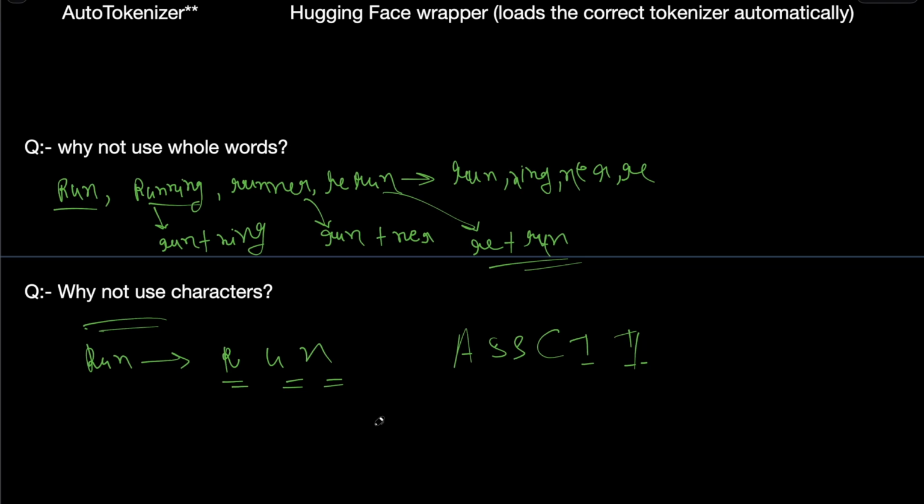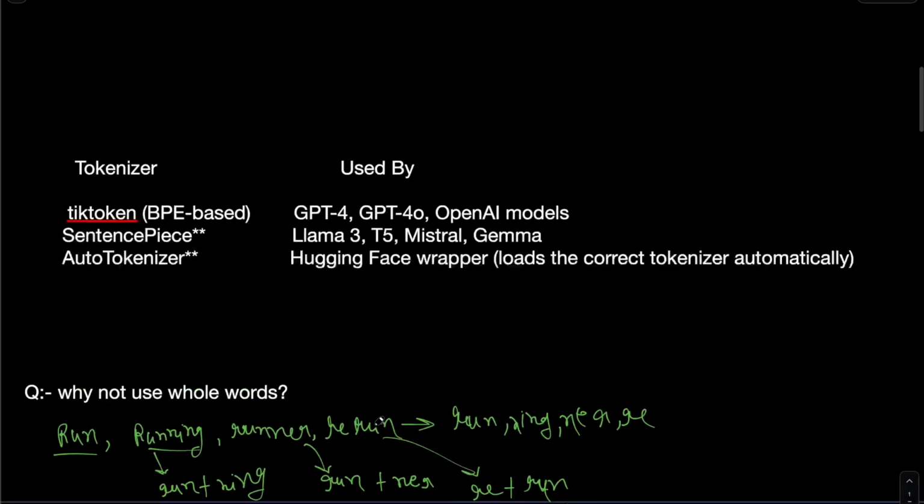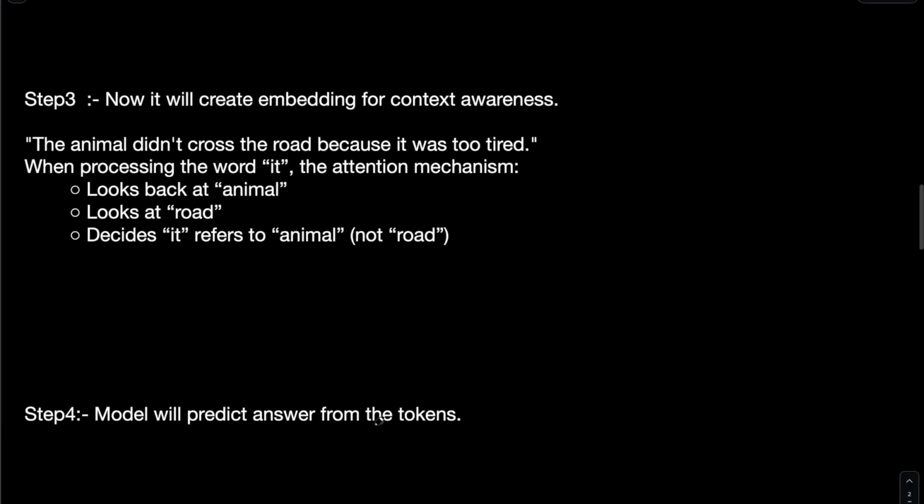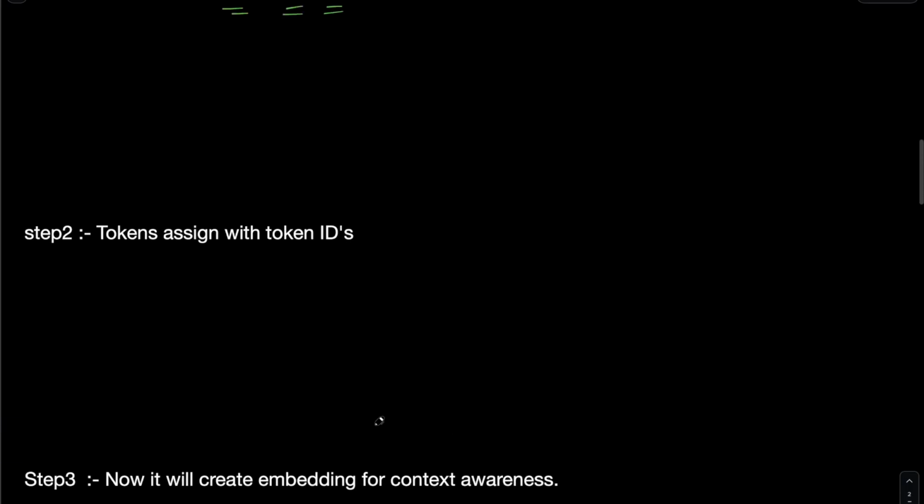We'll discuss how, in the next step, after creating the tokens, it will go to the transformer. Then we will discuss it. So this is the first step: it will create the tokens with the help of the tokenizer.